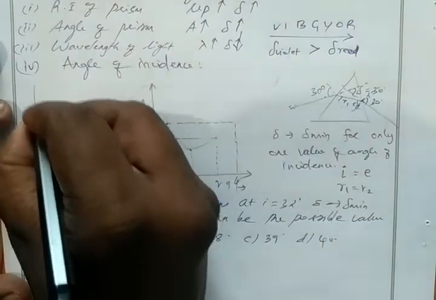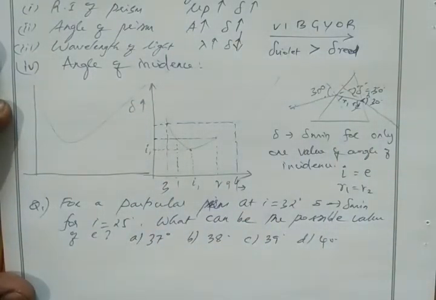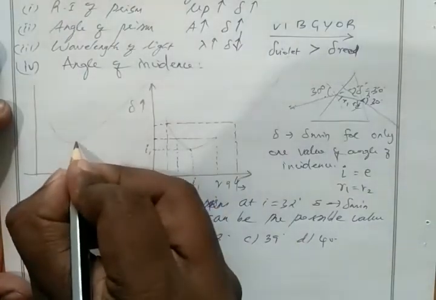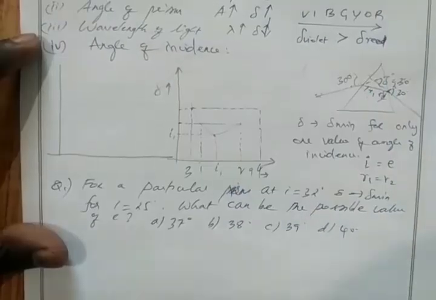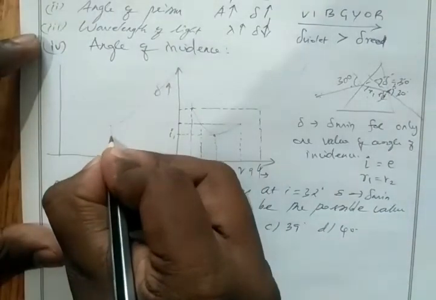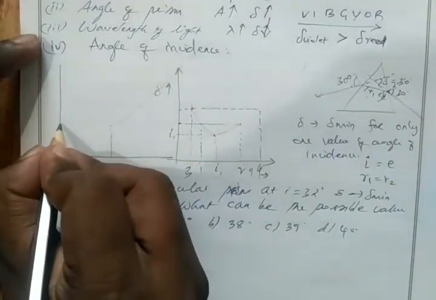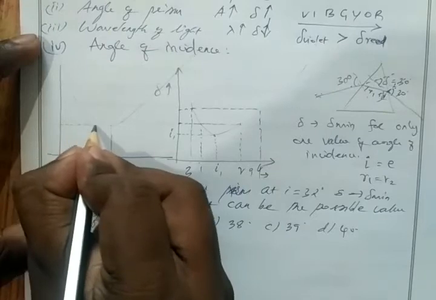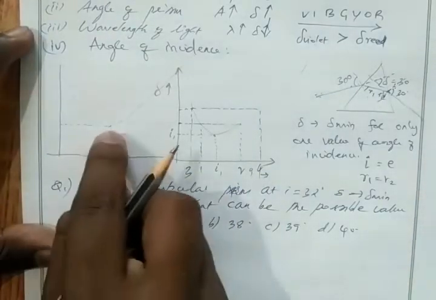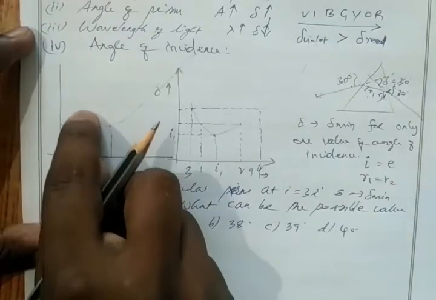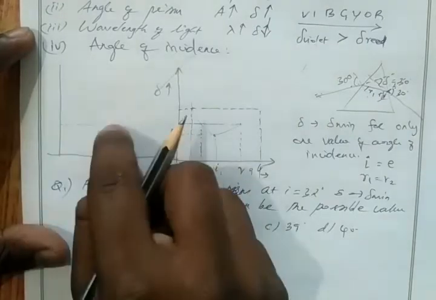It comes somewhat like this. For 32 degree, we have del equal to del minimum. So this is the minimum angle of deflection. If you see here, this is the minimum angle. After that, the angle of deflection will increase on the left side also, and on the right side also.